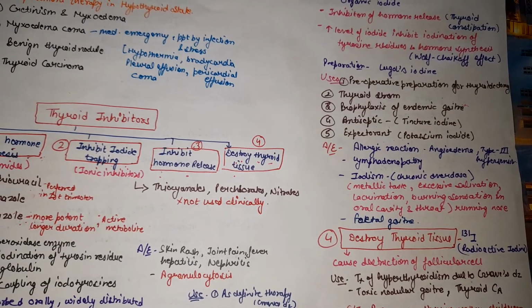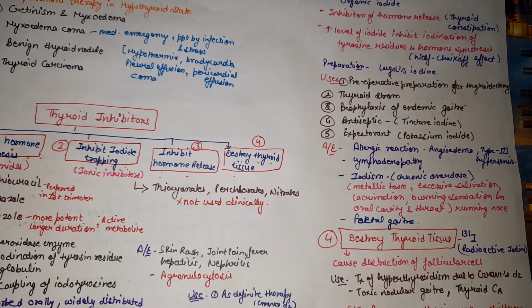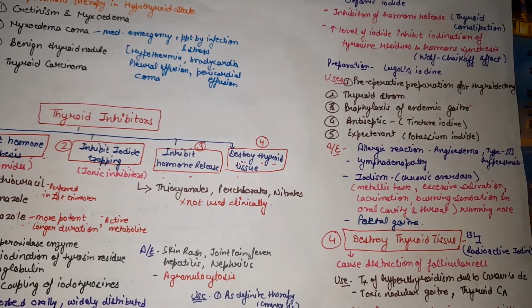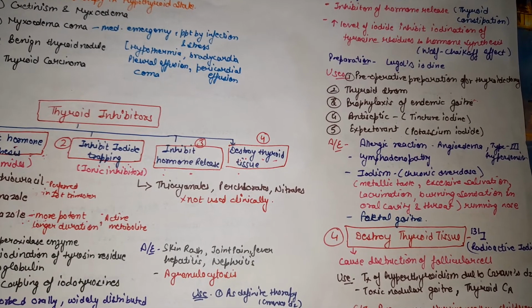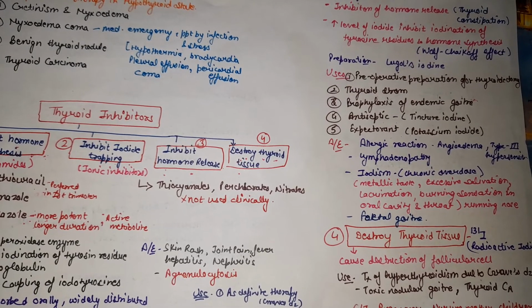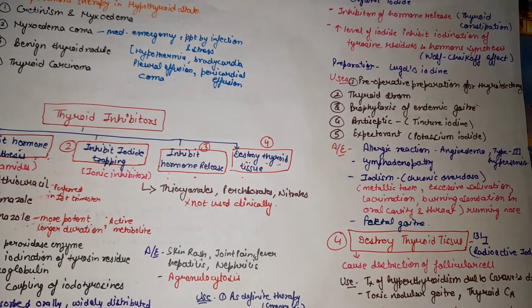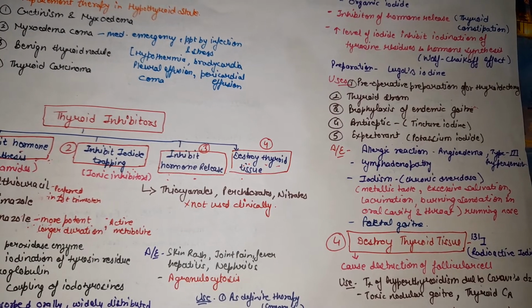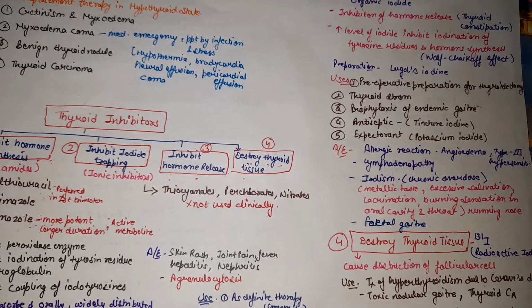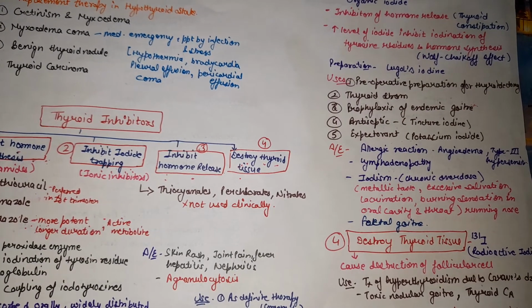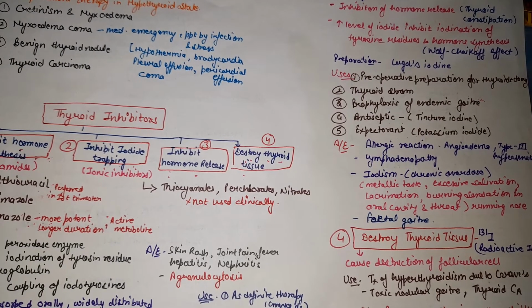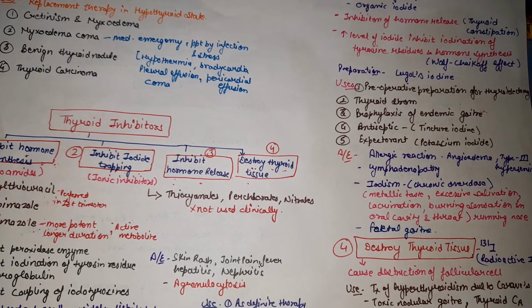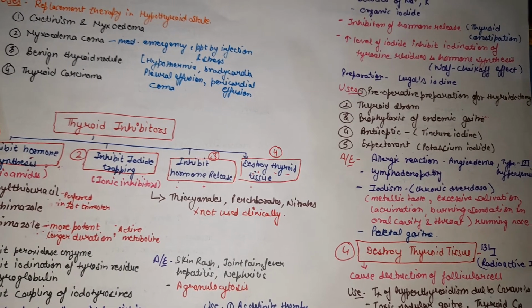Next group is that which inhibits the peripheral conversion of T4 to T3. As we know, T4 is converted into T3 in peripheral tissue to increase the amount of active T3 hormone. The drugs which inhibit this conversion are beta blockers like propranolol, atenolol, and metoprolol. These are used to control the symptoms of thyrotoxicosis initially, till antithyroid drugs act, in thyrotoxic crisis, and pre-operatively before thyroid surgery.